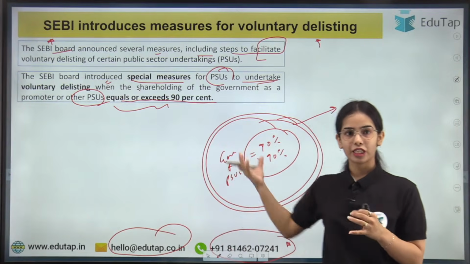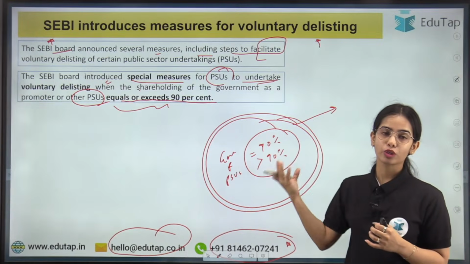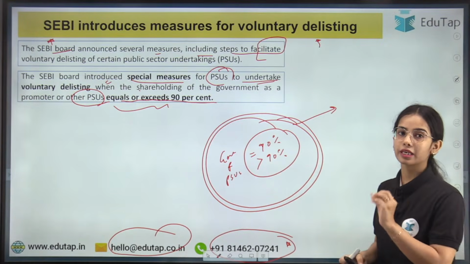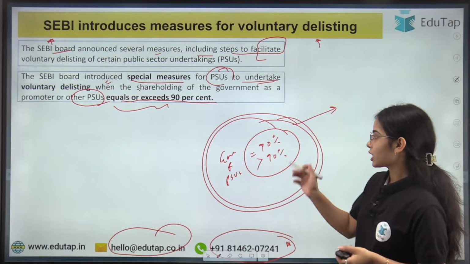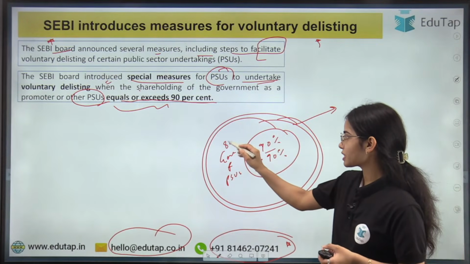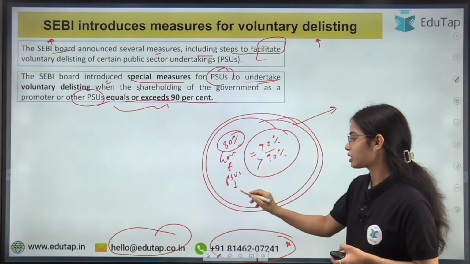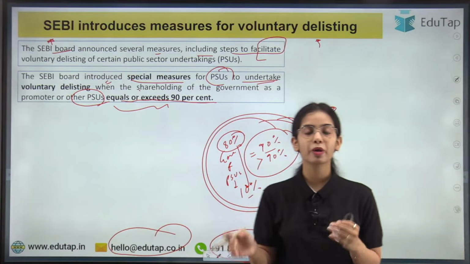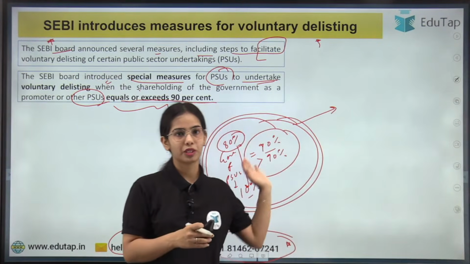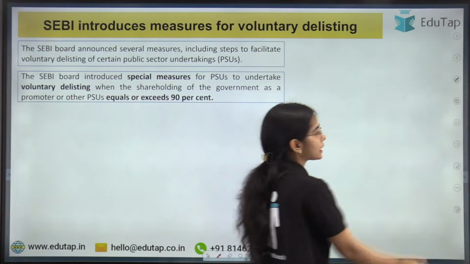So basically, when the government control is equal to or greater than 90%, or government ownership in this public sector undertaking is greater than or equal to 90%, or at least the PSUs are able to cover up. Let's say government shareholding is 80%, and the public sector undertakings ownership is 10%. So cumulatively they have 90% of the ownership of a particular XYZ entity. Okay. So in this case, the voluntary delisting can happen.